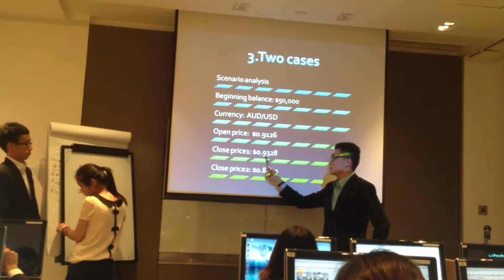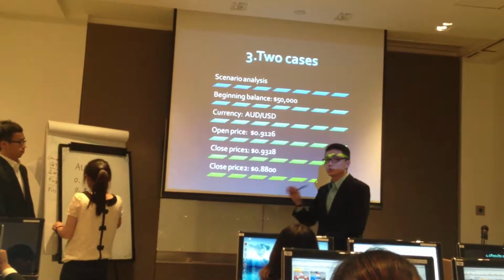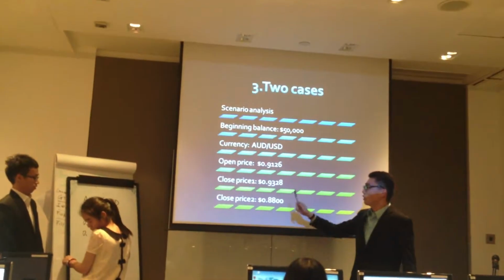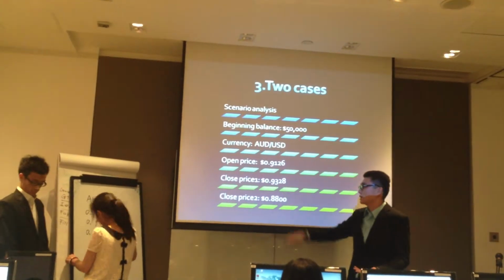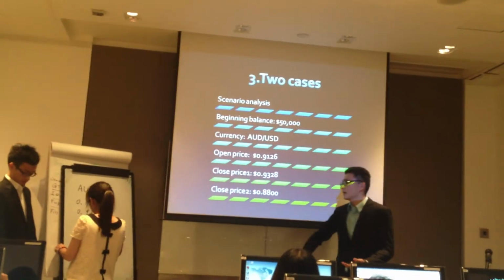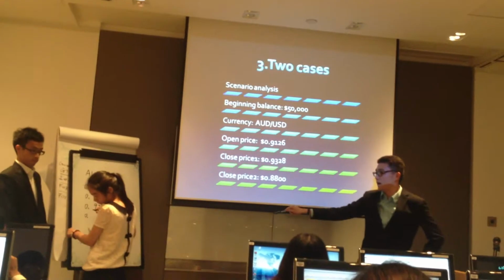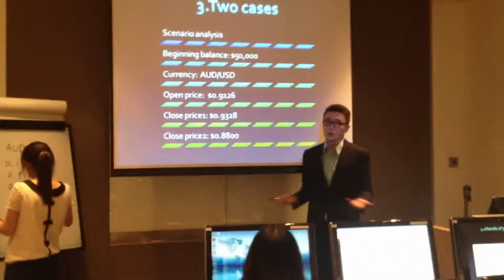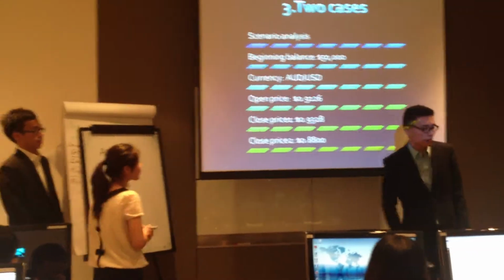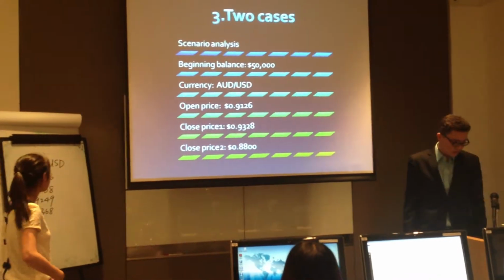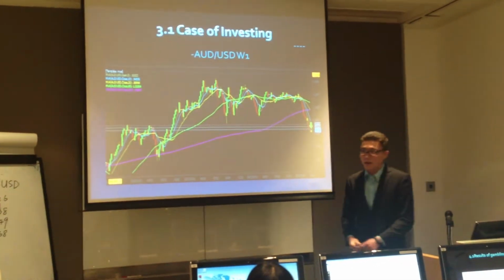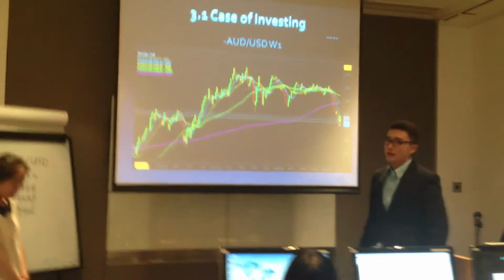So for the first close, we do two simulations. The first one is what's going to happen if the price went up to this amount. And another one is what if the price went down, where we are possible to make money to this price level. So now is the case of investing.